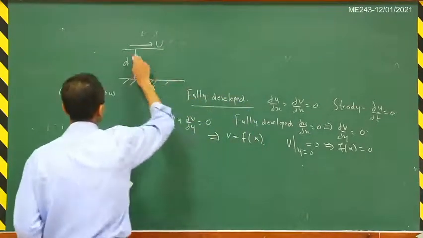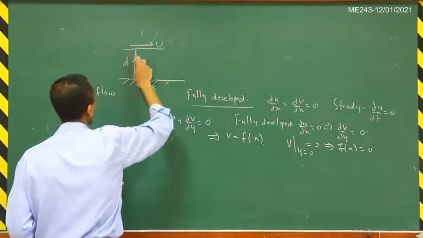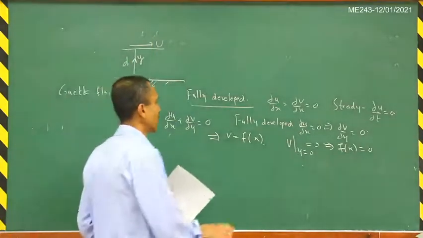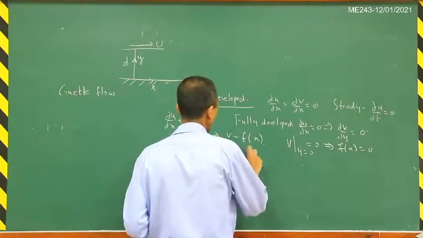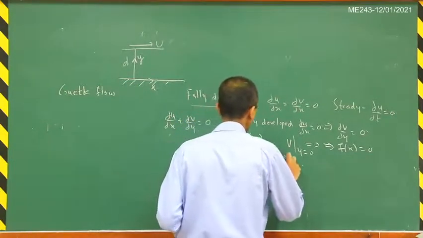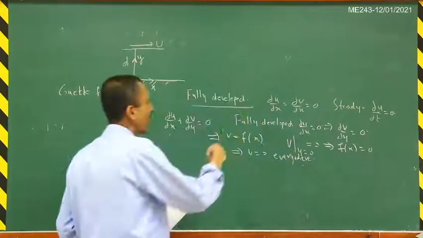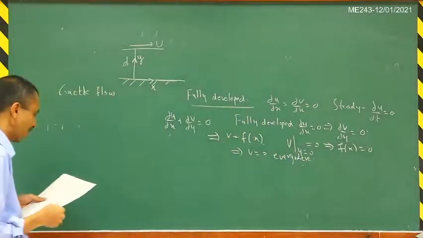So what that implies is that the velocity in this particular direction, this is your x direction and this is your y, so there is no velocity in the vertical direction here. So that gives here that v is equal to 0 everywhere. That is the conclusion that we get because of the boundary condition and the fully developed condition here.